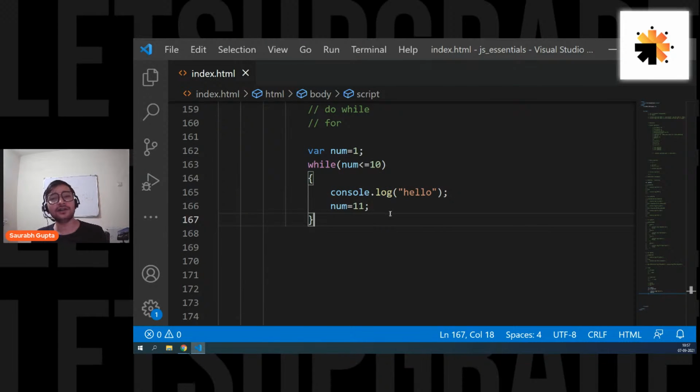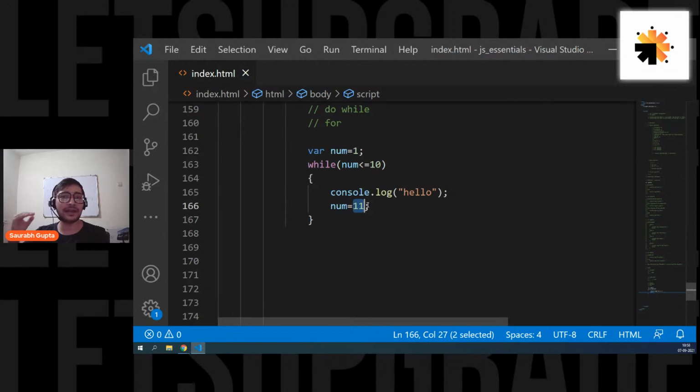But what if I want it to execute multiple times? My num is starting with 1 and I'm reaching till 10. Right, 10 is the correct condition, which means 11 is a wrong condition. So I made my num 11. Now to break the condition, I have to make num equal 11, greater than 10.